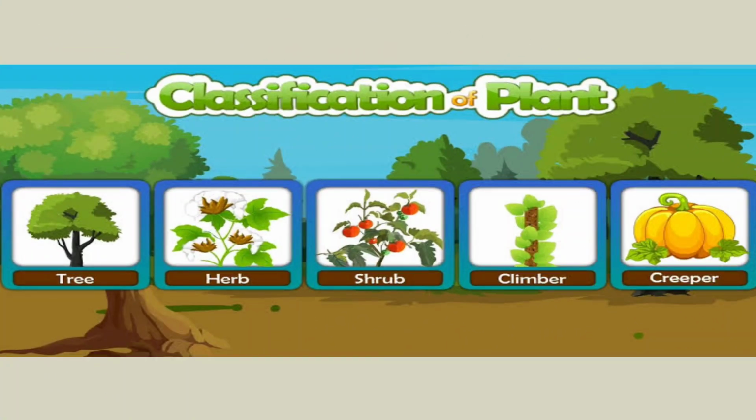Now see the picture. It is about classification of plants. Dear children, what do you observe here? A beautiful picture. When we go out to different places, especially parks, forests and so on, what do we find? We find different types of plants like herbs, shrubs, trees, climbers and creepers. Let us discuss in detail about each and every type of plant.